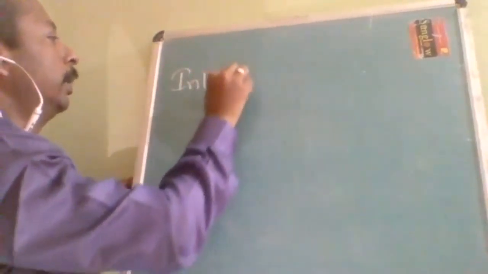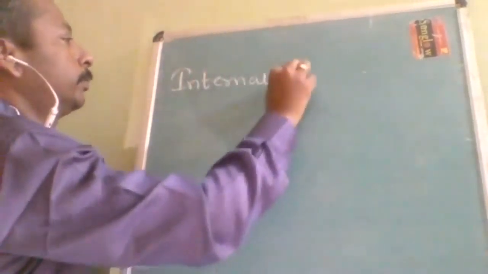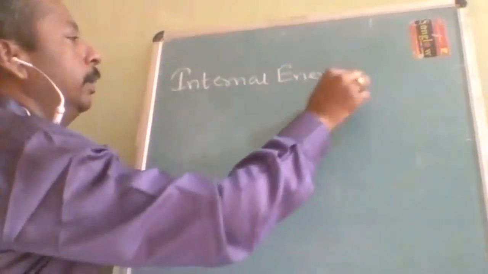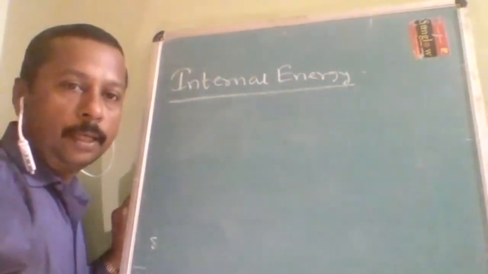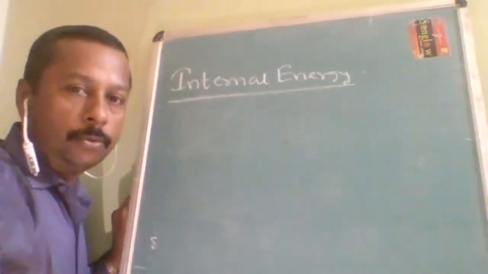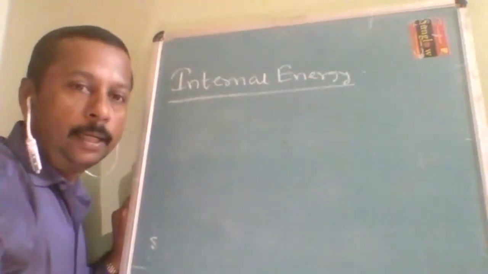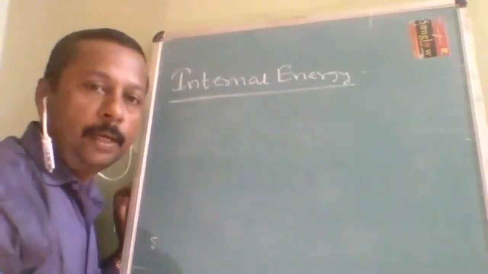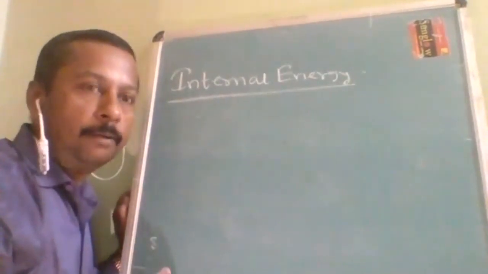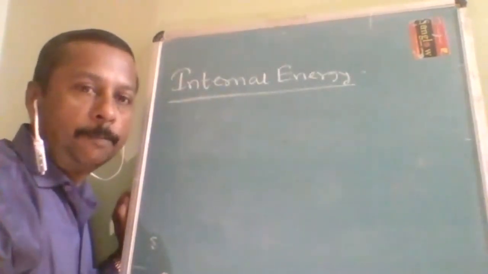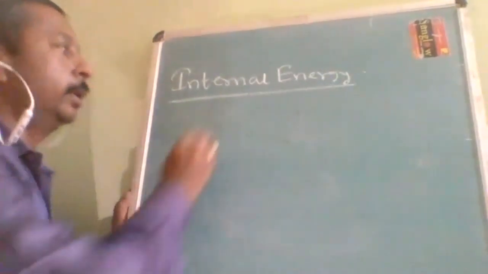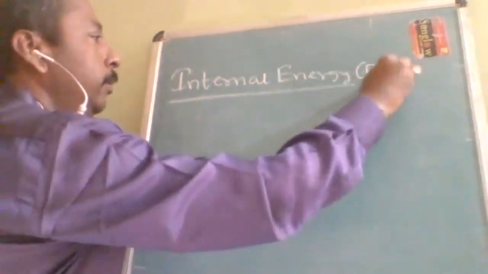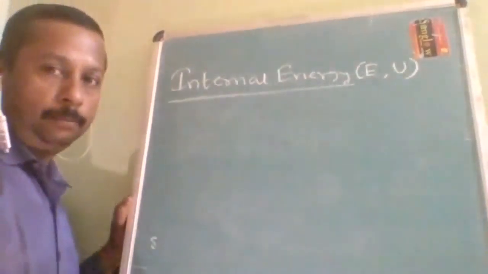Before that, there is one more definition we need to study: internal energy. The energy of a system by virtue of its makeup is called internal energy. That means when a system is made, it is already fixed with some amount of predetermined energy. That energy is called internal energy. In some books it is denoted with E, in some books with U.